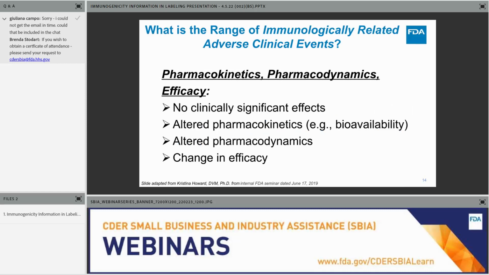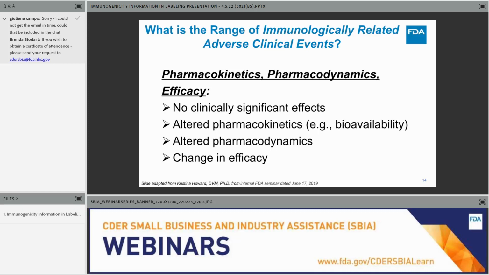So in considering the range of these potential immunological related adverse clinical events, we first consider immunogenicity that may impact pharmacokinetics, pharmacodynamics, and/or efficacy. Within that, there may be no clinical significant effect. For example, after receiving treatment, a patient may develop an anti-drug antibody. Those antibodies may not be binding to a critical region of the product and have no impact on the drug's activity. But that having no effect may not always be the case.